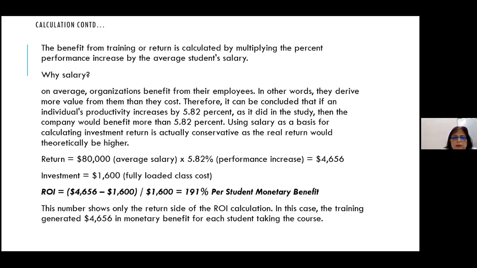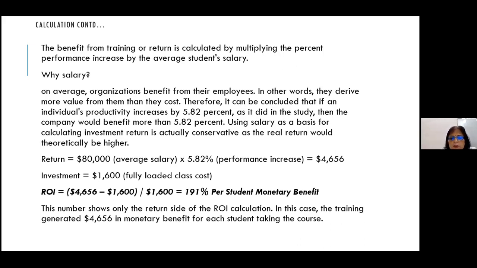The investment here is $1,600, which I didn't show you, but they calculated it, and this is the fully loaded class cost. The ROI therefore comes out to be 4,656 minus 1,600, divided by 1,600, and that is 191%.